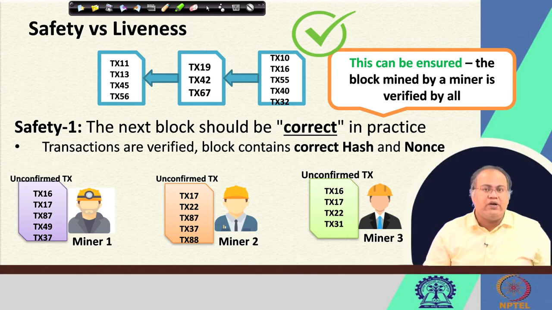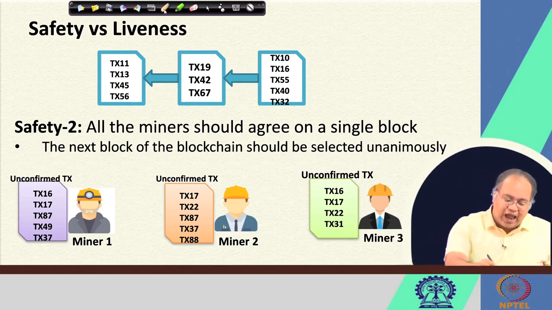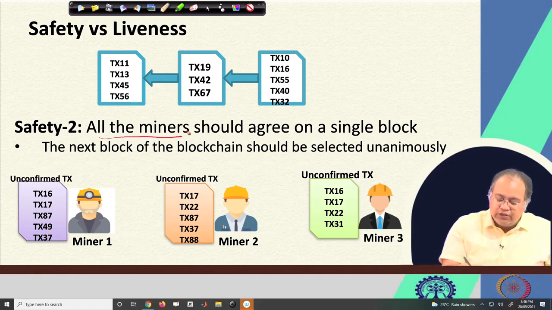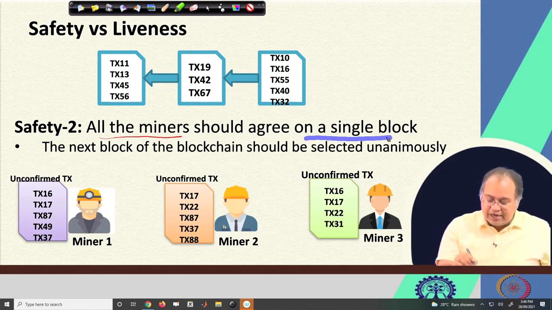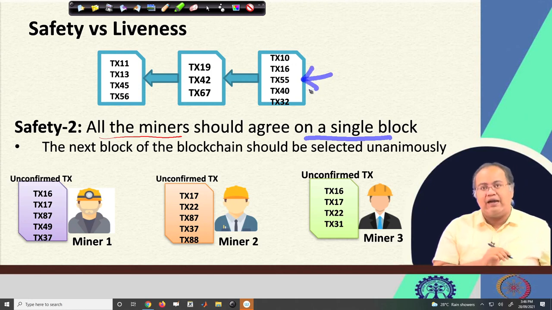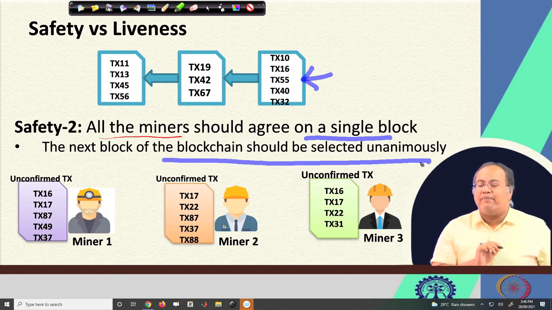Well, so I ensure that no invalid block will be added to the blockchain, that will be prevented. The second safety requirement, which is kind of more crucial, says that all the miners should agree on a single block. This is something which is difficult to ensure. Well, what does it mean? That means that the next block that I am going to add here should be selected unanimously by the miners. Well, and this is challenging.